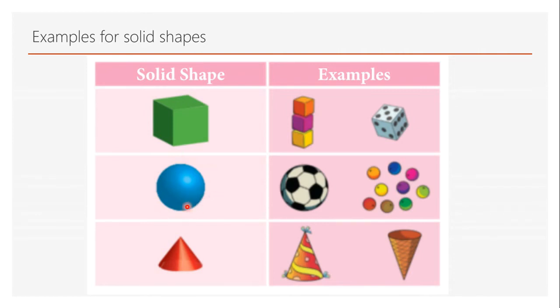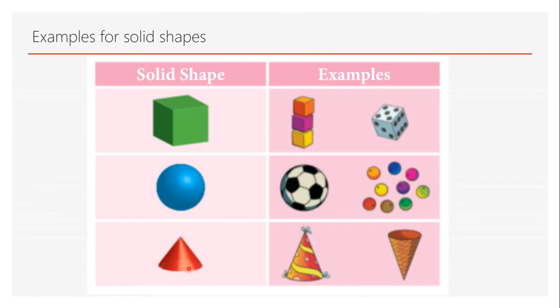This shape is called a sphere. Examples for sphere are a ball, a football, volleyball, basketball, cricket ball, table tennis ball, all balls. Most of the balls will be in spherical shape. And here there are some marbles. Marbles are also spherical in shape but small in size.